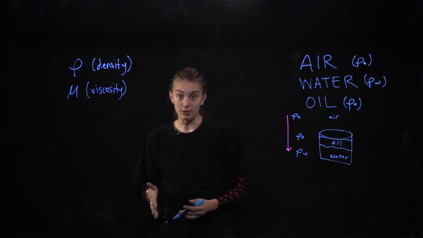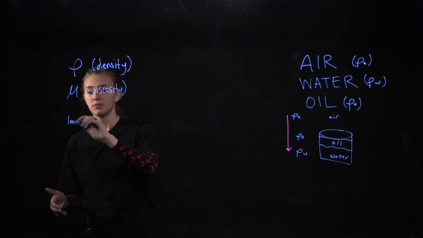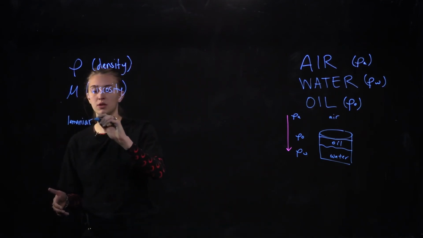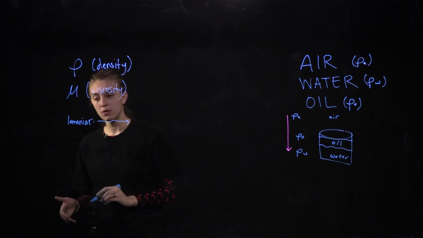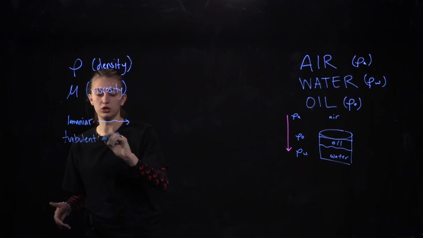Finally, when we think about fluids, we want to think about the way in which they flow. Fluids can either be laminar, which means they flow smoothly, or turbulent, which means they flow chaotically.